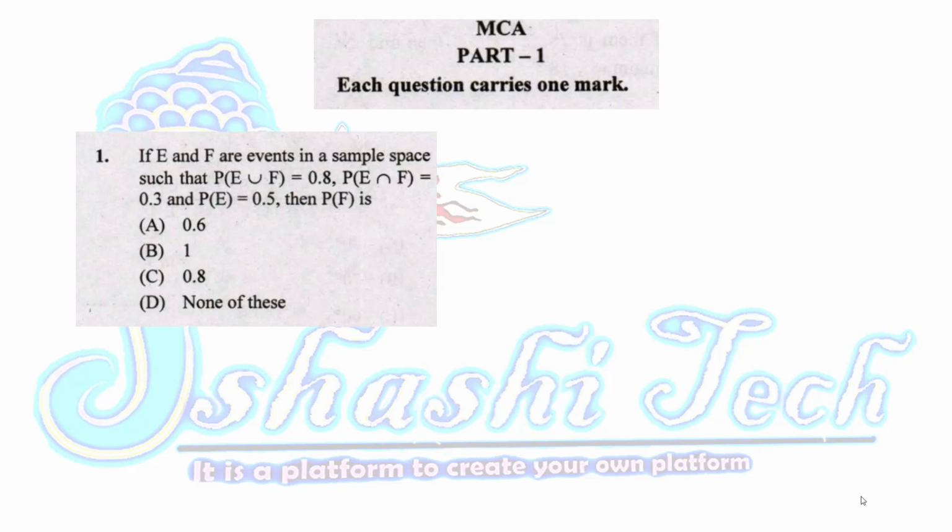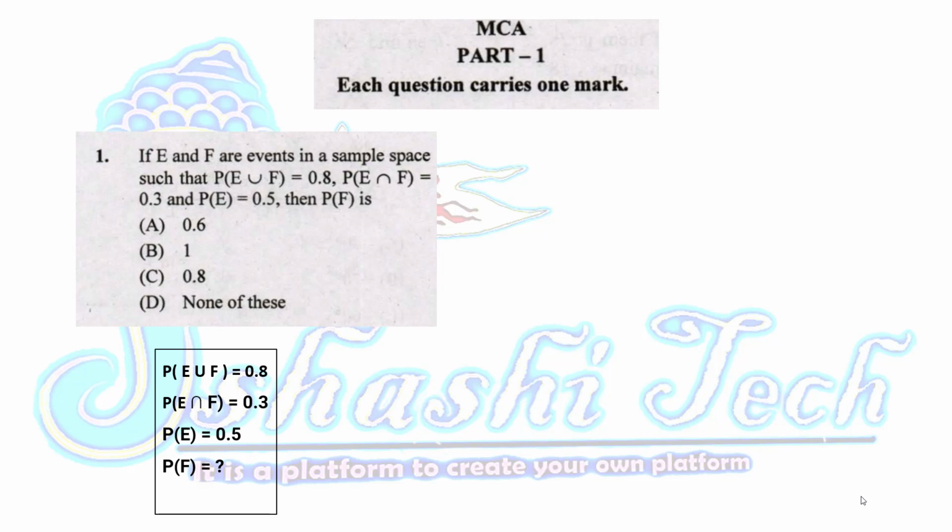Consider part 1. Each question carries 1 mark. First question: if E and F are events in a sample space such that P of E union F is equal to 0.8, P of E intersection F is equal to 0.3, and P of E is equal to 0.5, then P of F is: option A 0.6, option B 1, option C 0.8, option D none of these.